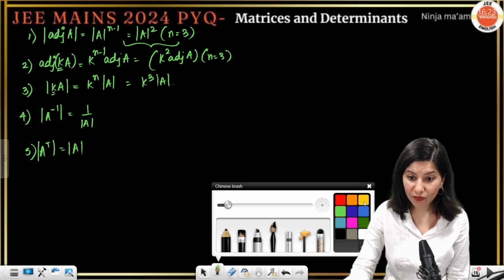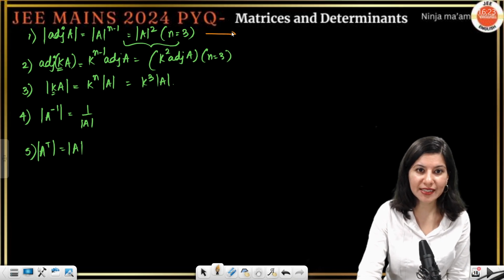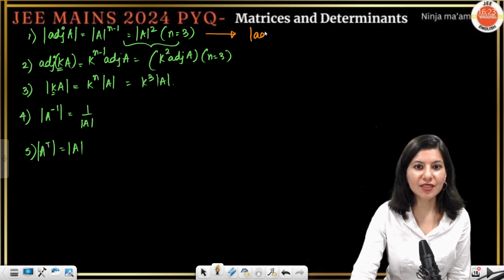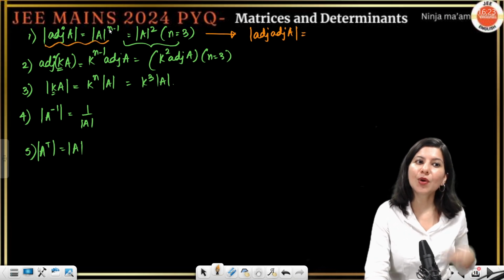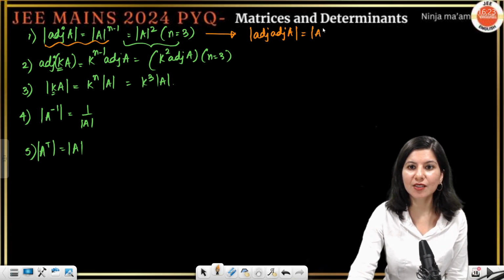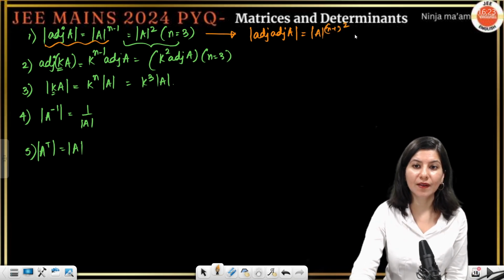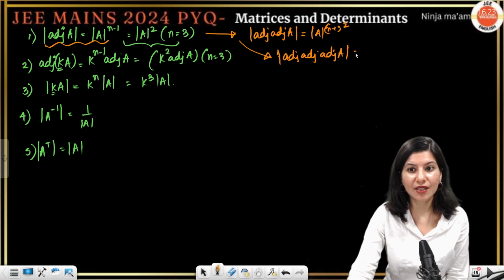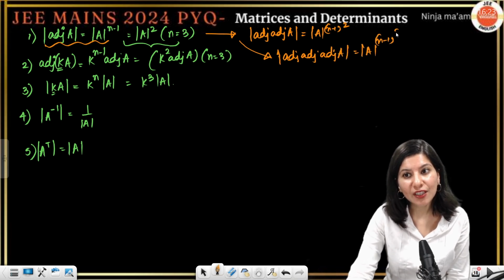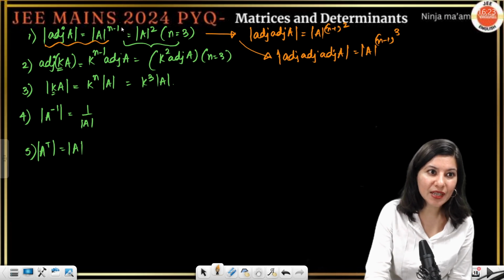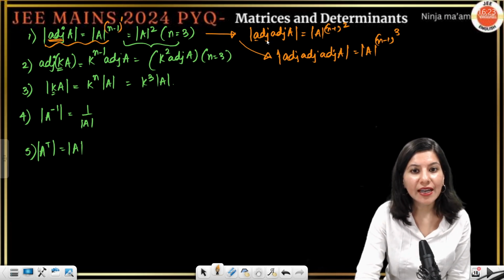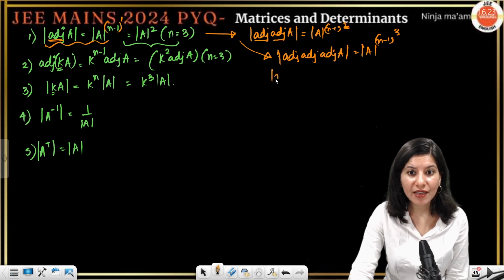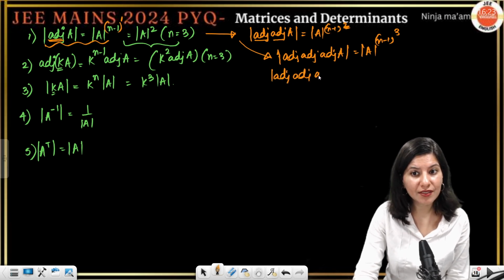And now I will extend the very first and important property for generalization. Okay, this is important. Whenever you see multiple adjoints, like two adjoints, suppose, adjoint of A is what? Determinant A raised to power n minus 1. So this is determinant A raised to power n minus 1 whole square. And if you see determinant of adjoint adjoint adjoint of A, 3 times, that is going to be determinant A to the n minus 1 cube. So this time n minus 1 power 1 because one adjoint was written. Two adjoints were written, so n minus 1 square. If 4 adjoints are written or n adjoints are written, now you tell me.